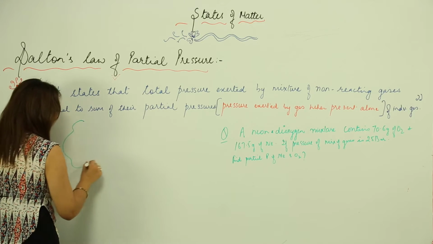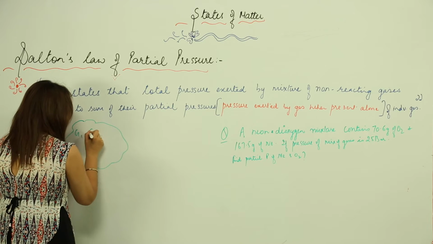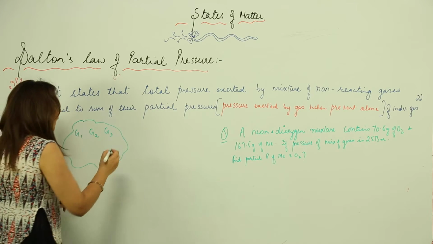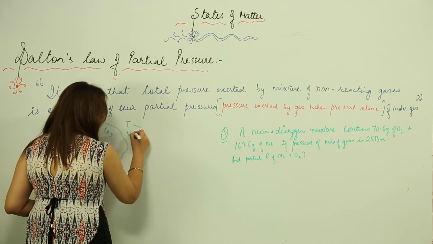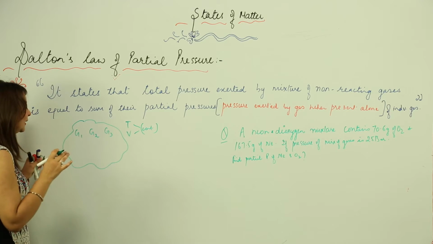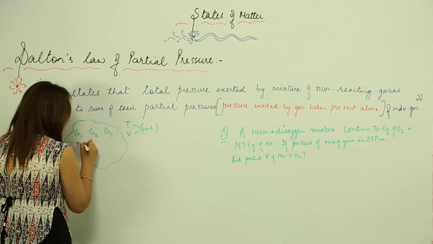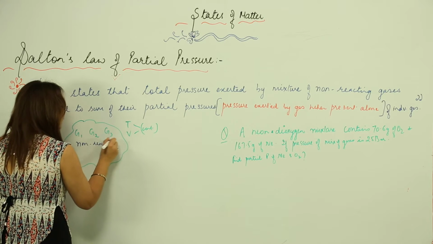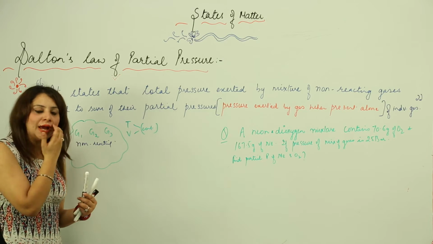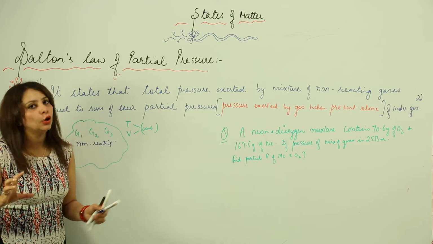Suppose I have one system in which I have many gases. Let's say gas 1, gas 2, gas 3. We have many gases. Temperature and volume are constant. I'm keeping temperature and volume constant. And the second thing is that these gases are non-reacting. They don't react with each other. So I have a system with a mixture of gases, gas 1, gas 2, gas 3, and they are obviously non-reacting and present at constant temperature and constant volume.